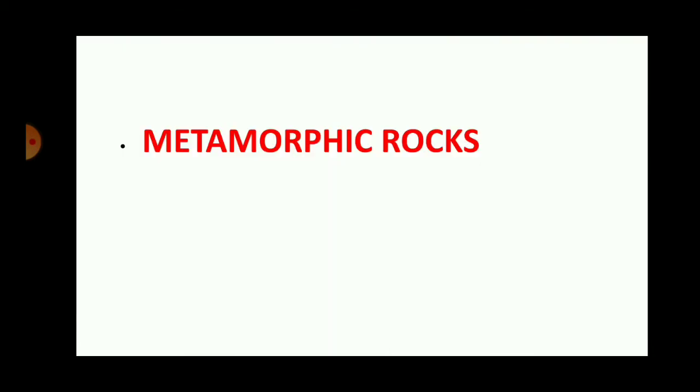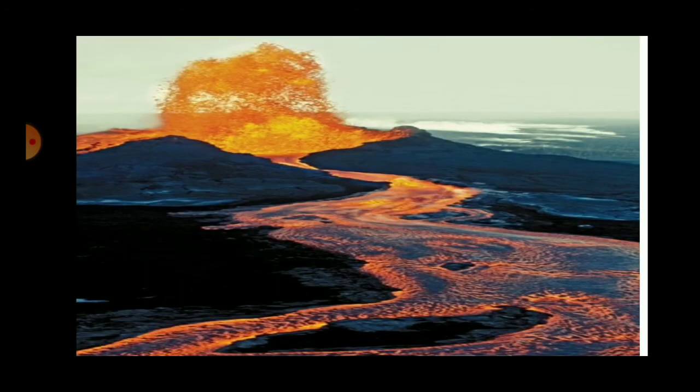We come to the third type of rock, that is the metamorphic rock. After sedimentary rock, let us understand what is metamorphic rock. Now, because of the volcanic activity and other earth movements constantly taking place on the earth, the igneous and the sedimentary rock are subjected to tremendous pressure and heat. So we know that the interior of the earth is very hot. Volcanic activities taking place on the earth's surface and in the oceans are the example that the interior of the earth is still very hot. This leads to the movement of the plates.